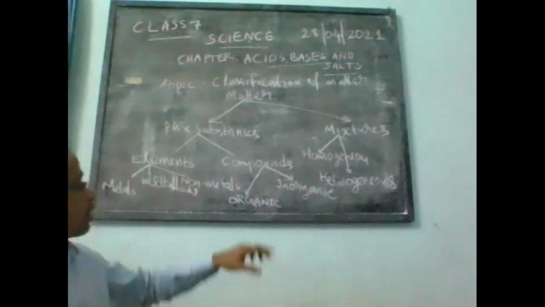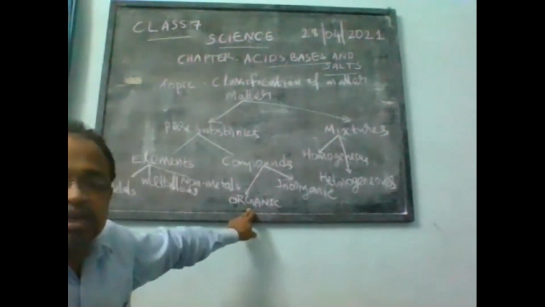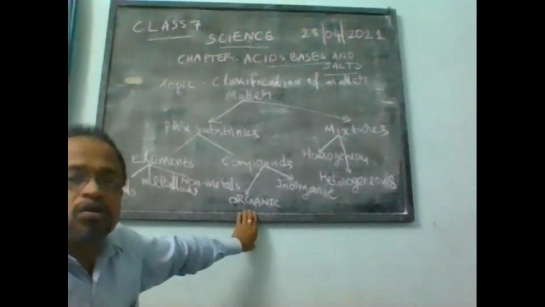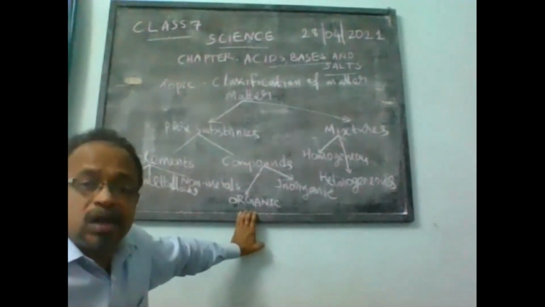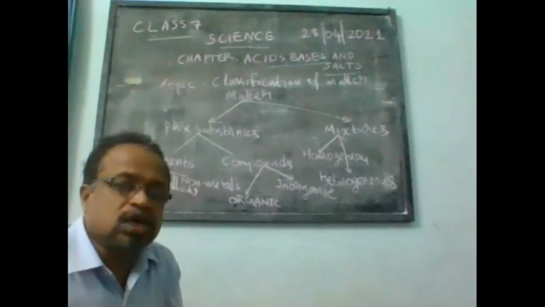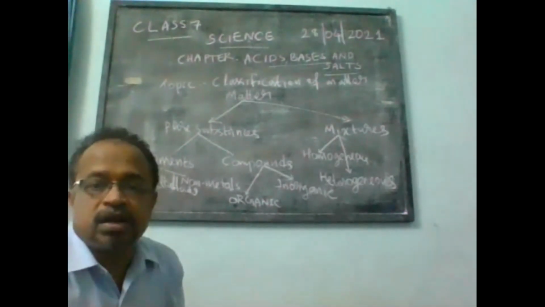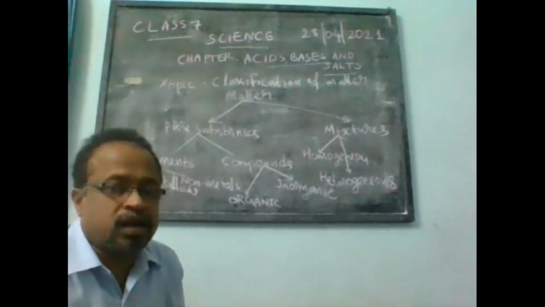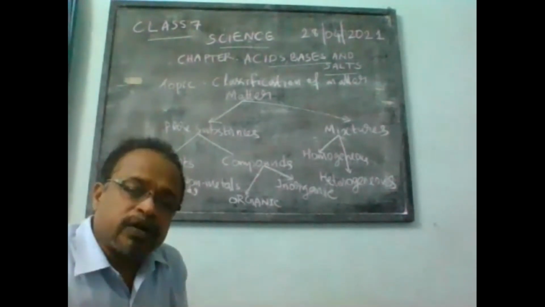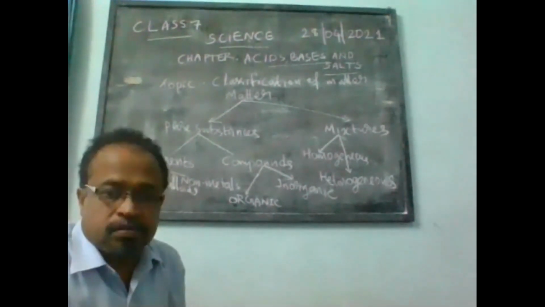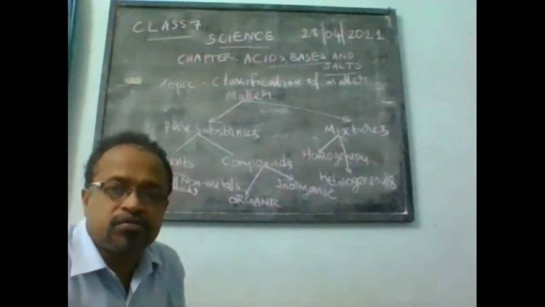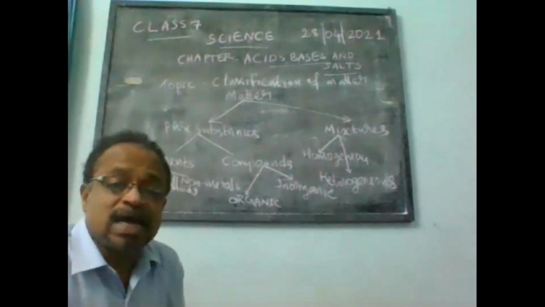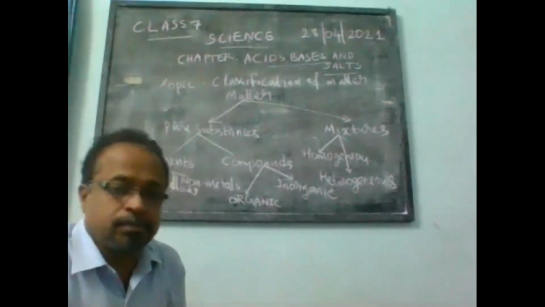All organic compounds contain carbon as one of the major constituents, because you know that the body structure of all living organisms is made up of organic materials that have carbon as one of the major components. For example, proteins, carbohydrates, fats, all these are obtained from animals or plants. These have carbon as one of the major elements present in them.